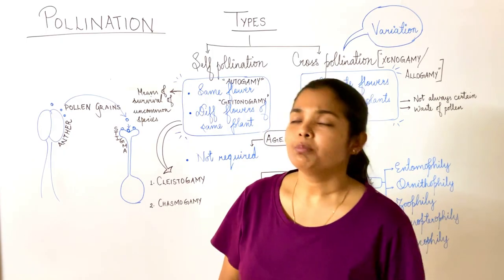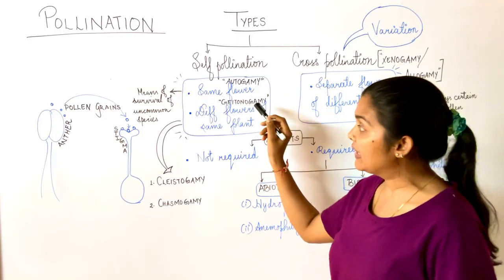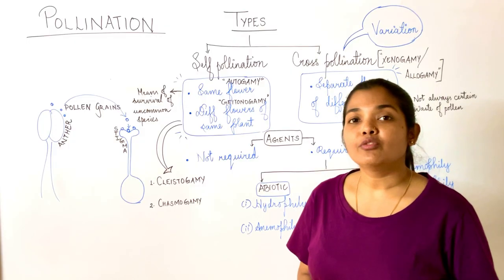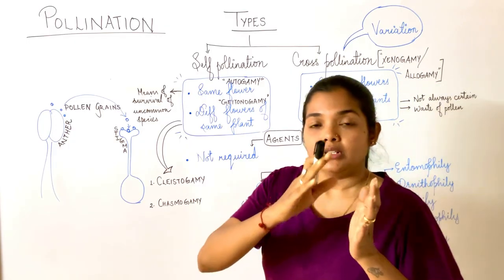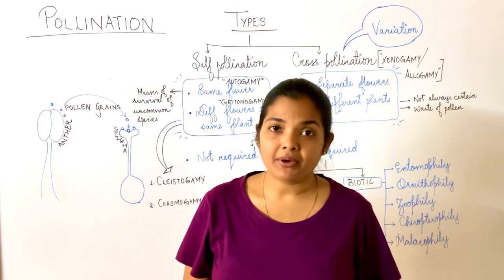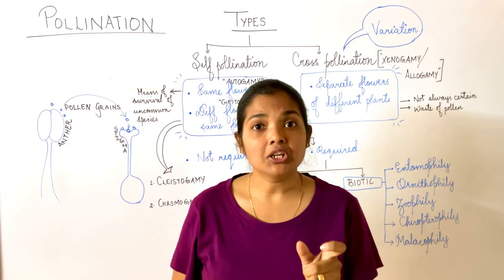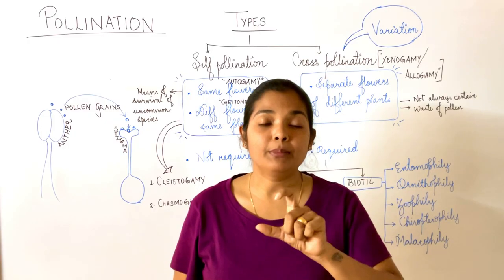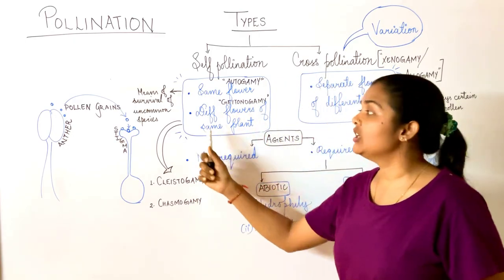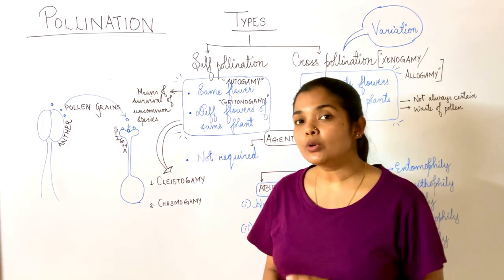Now, self-pollination is commonly called autogamy, but if we look at the specific meaning, the term autogamy more rightly stands for transfer of pollen grains from the anther to the stigma of the same flower. If it is between two separate flowers of the same plant, we rather use the term geitonogamy. Geitono means neighbor. So between two neighboring flowers, when the transfer of pollen grain occurs, we call it geitonogamy. Now, the self-pollinating flowers can again be of two different kinds.